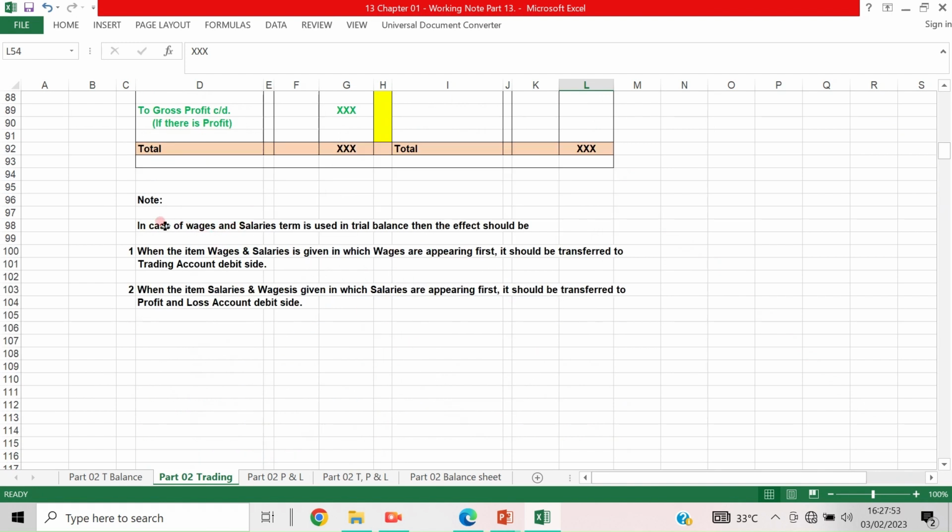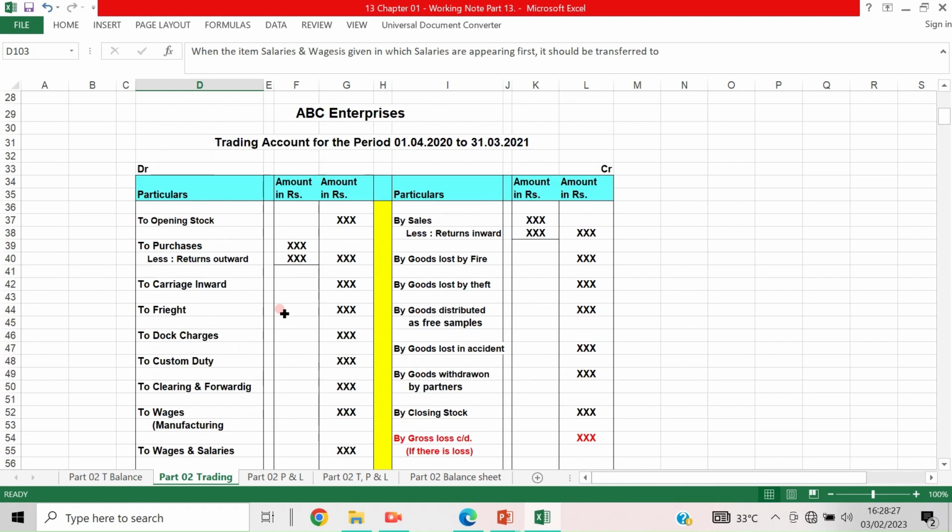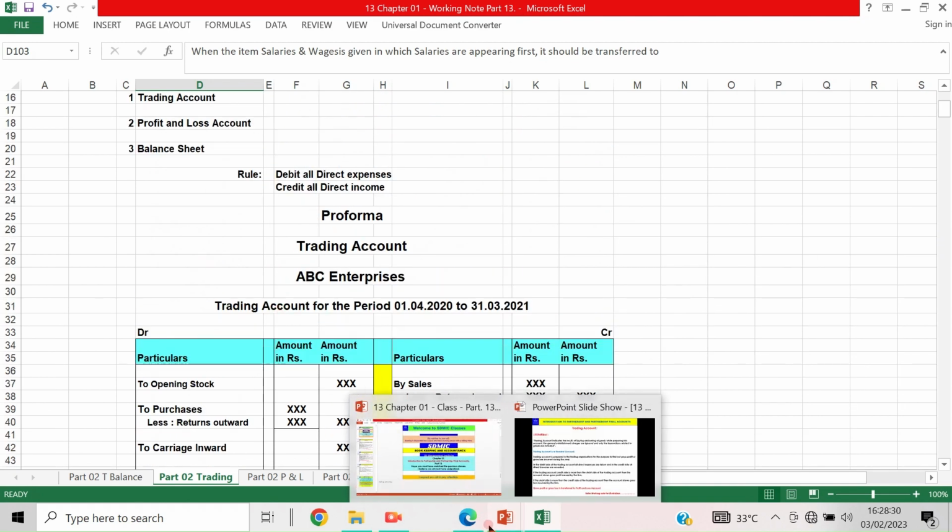In case of wages and salaries, the note given is that the term is used in the trial balance. When the item wages and salaries is given, in which wages appears first, it should be transferred to the trading account on the debit side. When the item salaries and wages is given, in which salaries appears first, it should be transferred to the profit and loss account on the debit side. Okay, that is the thing. Hope you understood this. This is also very simple. Now let us move to the other part.